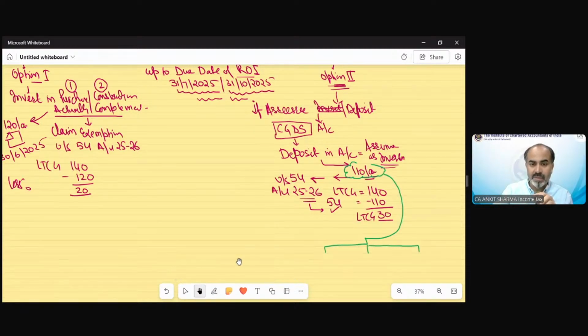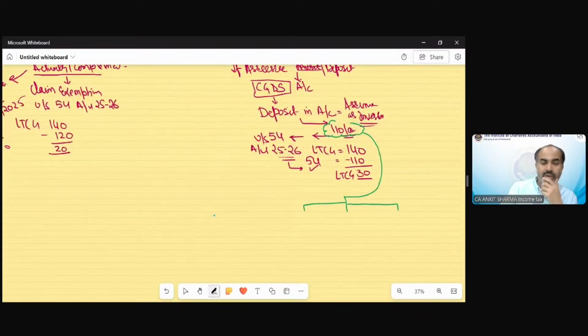Suppose out of this amount, 95 lakh has been utilized for purchase or construction of a residential house within time.